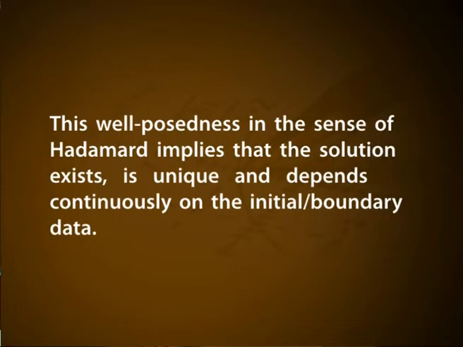This well posedness in the sense of Hadamard implies that the solution exists, is unique, and depends continuously on the initial or boundary data. Thus, if a differential system is not well posed, the corresponding variational problem is also not well posed. The third requirement above, which is particularly incisive, is necessary if the mathematical formulation in the form of differential equations is to describe observable natural phenomena.